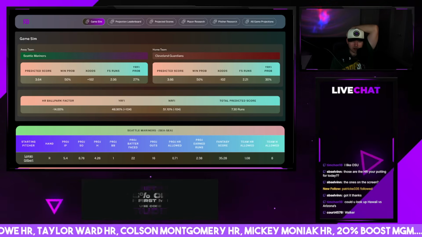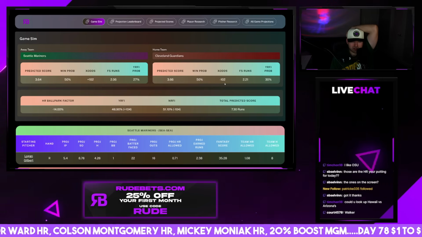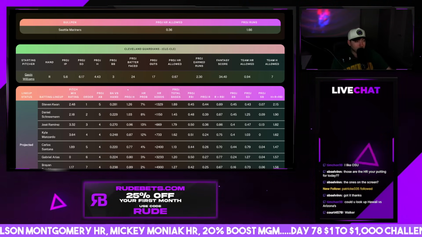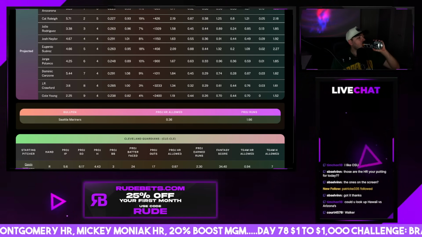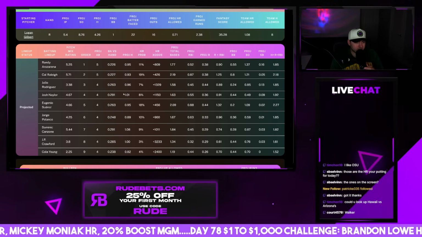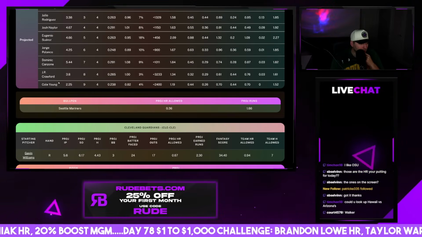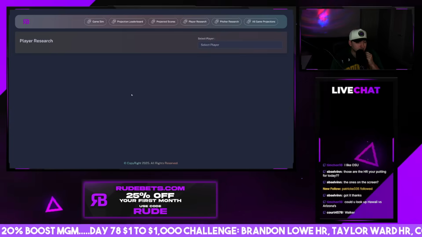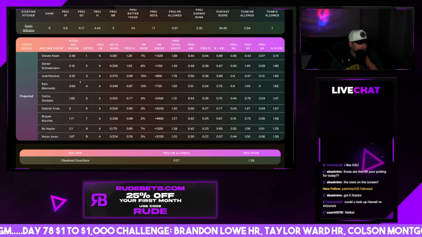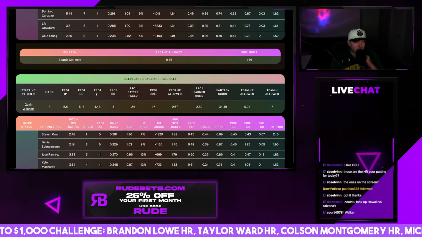Mariners, Guardians. Guardians plus 116. Logan Gilbert going up against Gavin Williams. I don't mind them as a dog today. We've got a lot of good dogs here today. Only problem is Logan Gilbert has a pretty nasty splitter, which is going to make these pitch mixes a little bit tough. So how do they score today? That's the question. I don't really know.